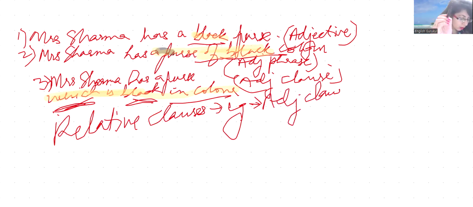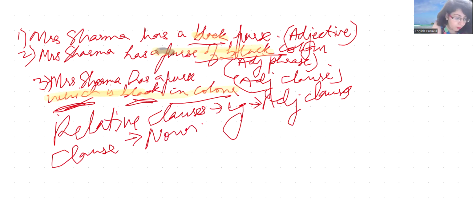Understood? A clause which follows a noun or pronoun is known as an adjective clause. So a clause which follows a noun or a pronoun, clear, is known as adjective clause.